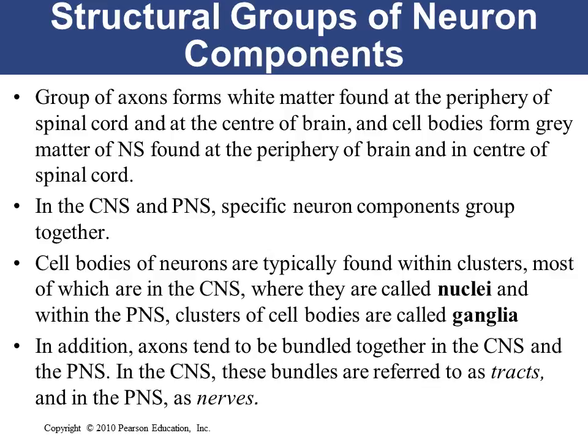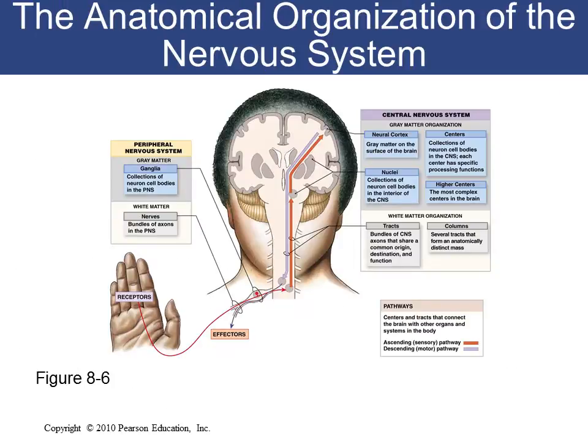So we have six components here. We have the white matter formed by the group of axons, and the gray matter formed by the group of cell bodies. We have the clusters of cell bodies of neurons that form the nuclei in the CNS, and clusters of cell bodies of neurons that form the ganglia in the PNS. And also we have the bundles of axons in the CNS called tracts, and bundles of axons in the PNS called nerves.